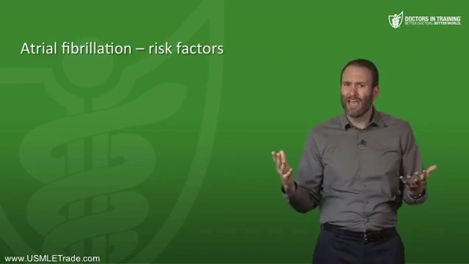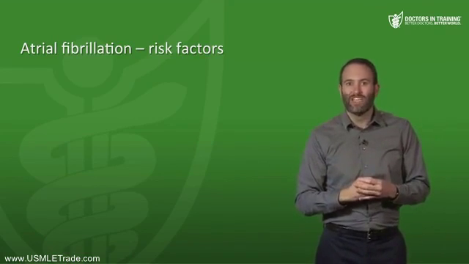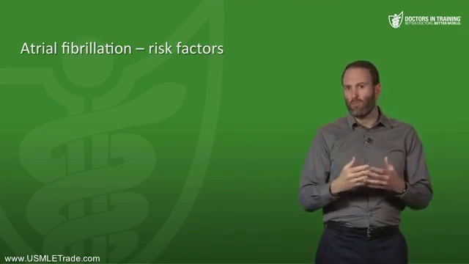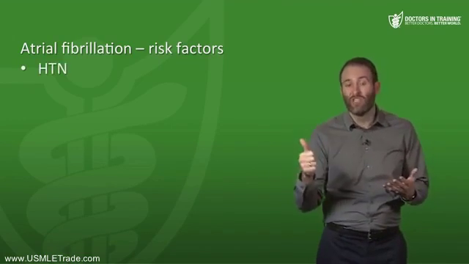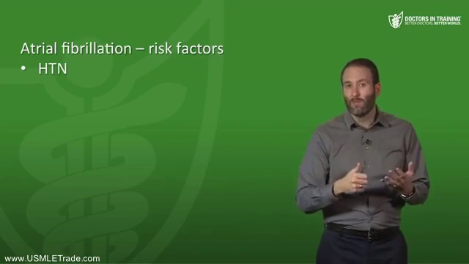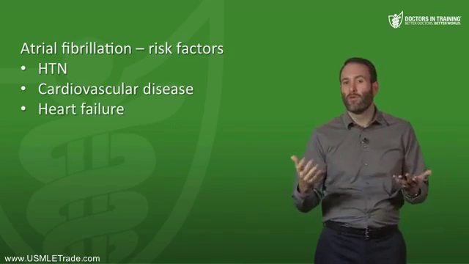So what causes AFib? Well, we actually don't know exactly. We think that in AFib there is a triggering signal that arises from the pulmonary veins, but we have identified some risk factors. They include hypertension, and we see that in about 60 to 80% of patients with this, cardiovascular disease 25 to 30%, heart failure in about 30% as well.